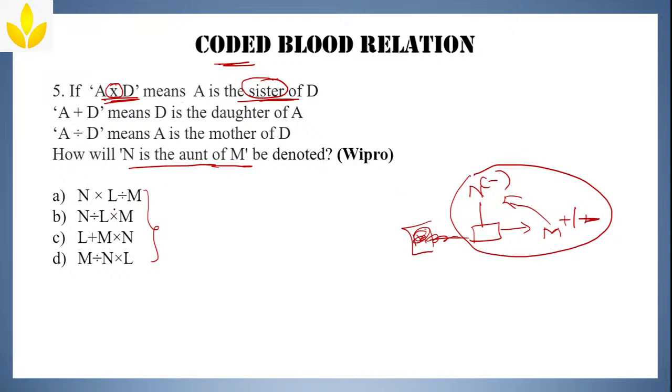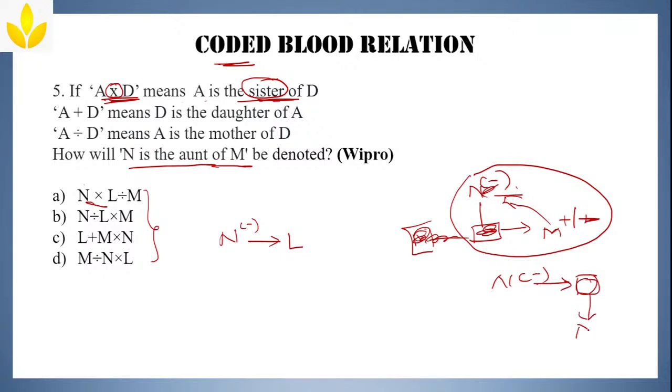Yeah, option A is correct. We'll see. N cross L. Cross means sister. A cross D means A is sister of D. That means here N is a sister of L. N aunt means I want sister.